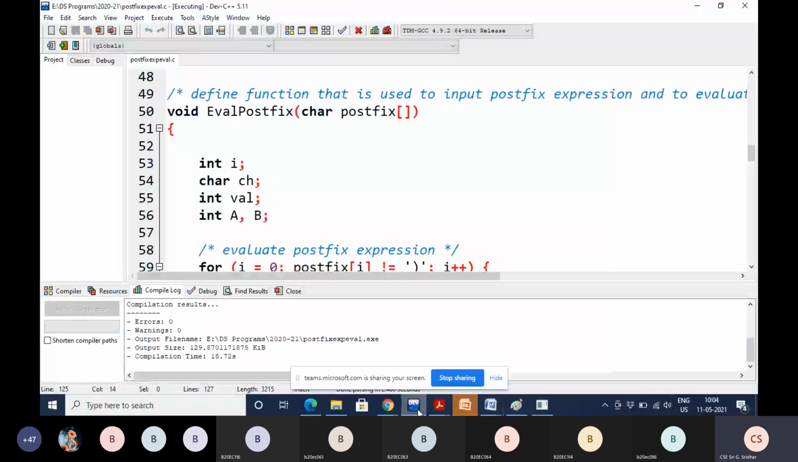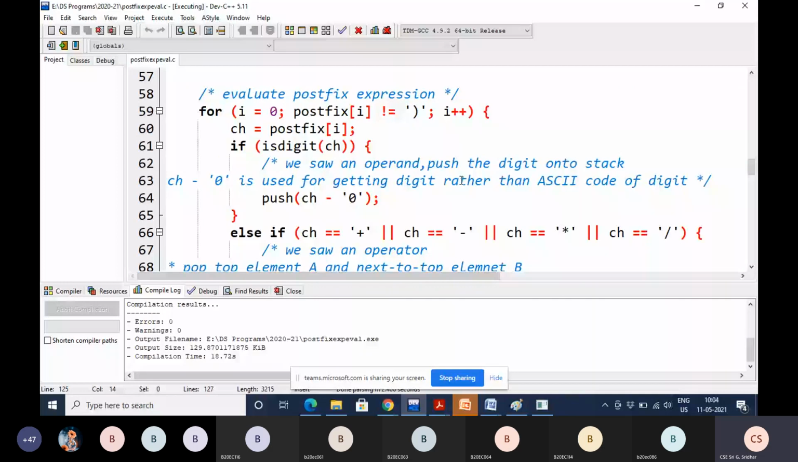Now see here how to evaluate. Now we have to repeat the loop starting from the 0th index of postfix up to before the right parenthesis, because right parenthesis is not part of the postfix expression, we are just adding it at the end as per the algorithm. So that's why up to not equal to right parenthesis, you have to repeat the entire process.